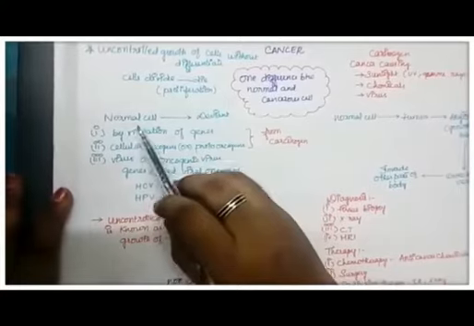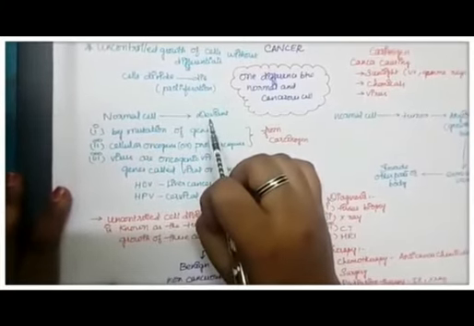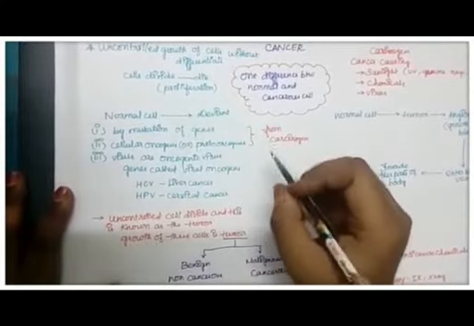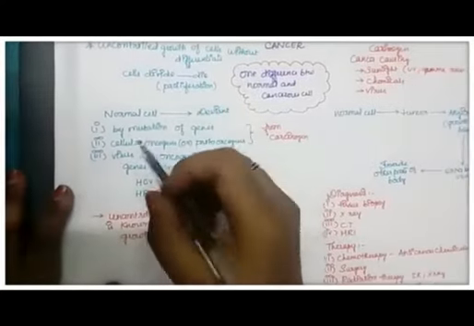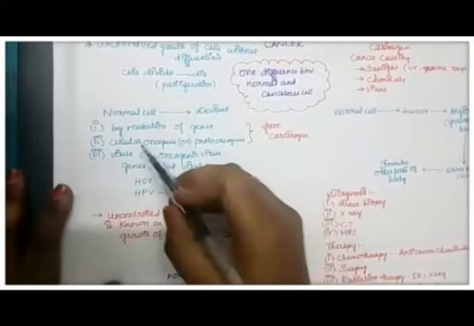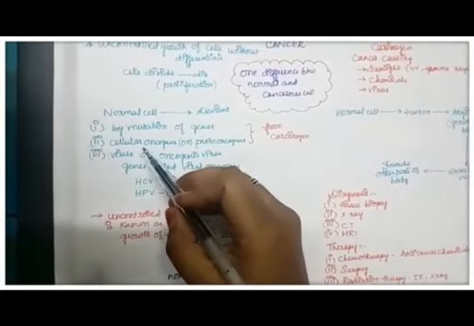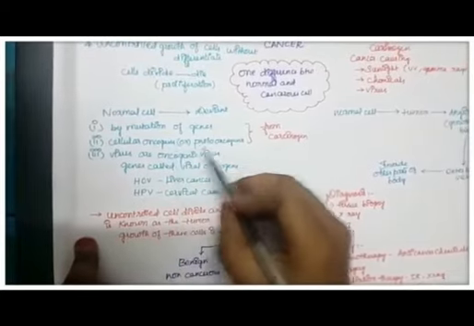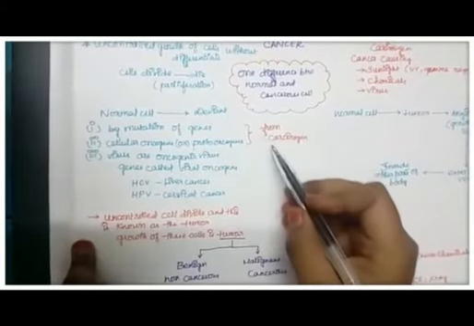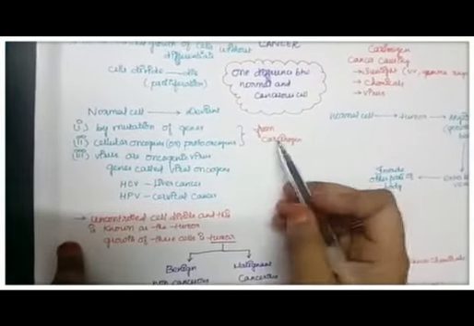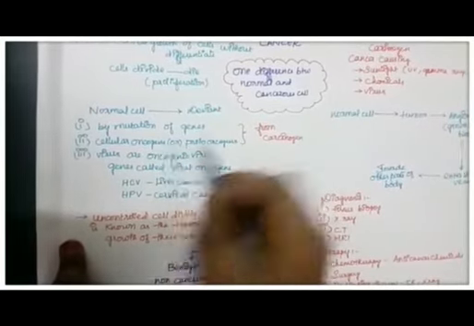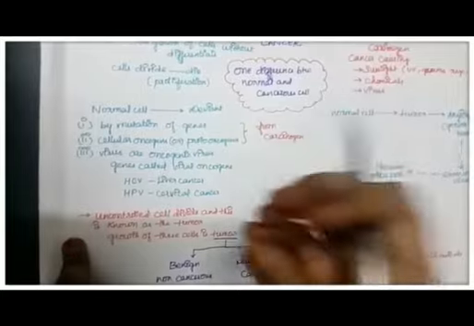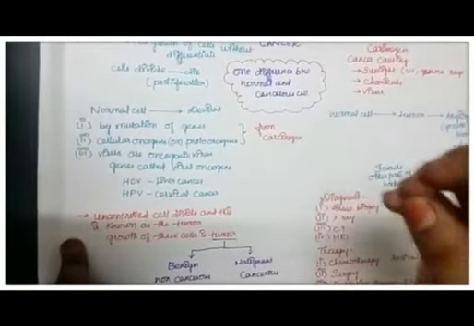The normal cells get converted into deviant ones, and this conversion takes place with the help of various factors, and this is by mutation of genes. We normally have cellular oncogenes present in our cells, otherwise known as proto-oncogenes. So with the help of carcinogens, the cellular oncogenes present in the normal cell get activated and become cancerous ones, start to divide rapidly, and become cancerous.